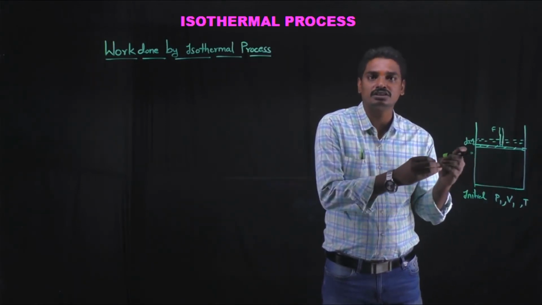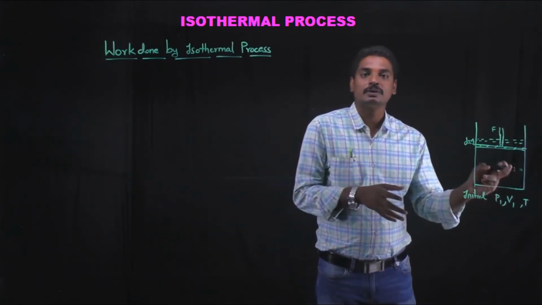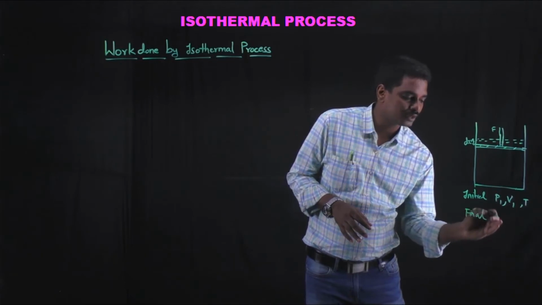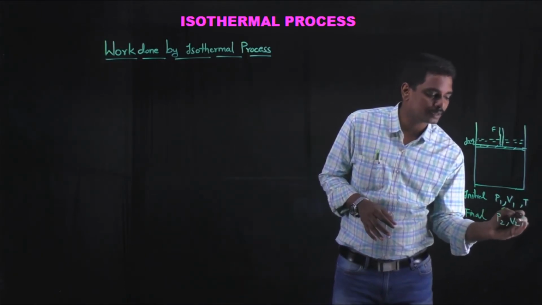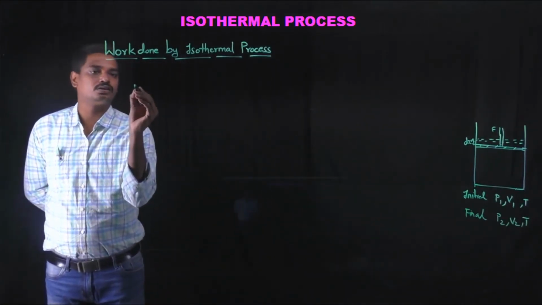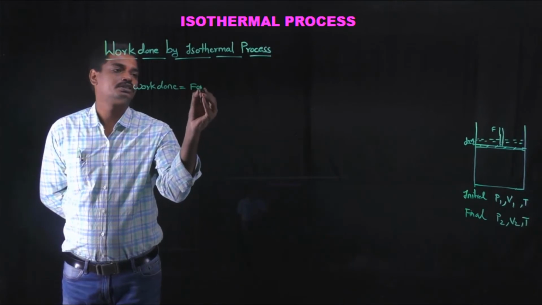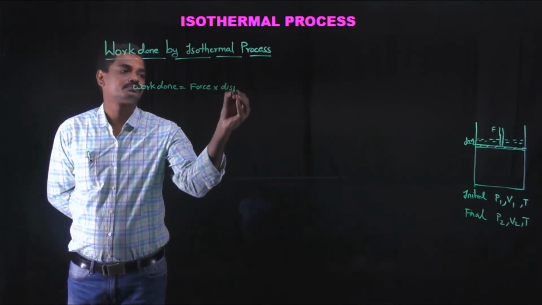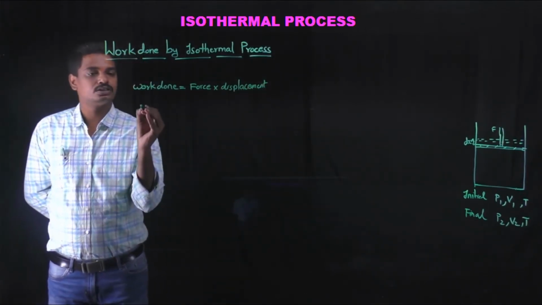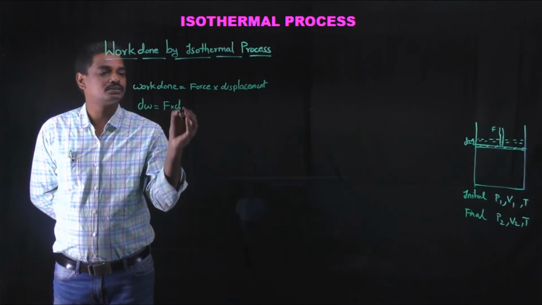As these are good conductors of heat, heat energy will be exchanged with the surroundings, keeping the system in thermal equilibrium, so that the final values will be pressure P2, volume V2 and temperature T. So the work done by us is force into displacement, which is the small work done dW is equal to force F into displacement dx.